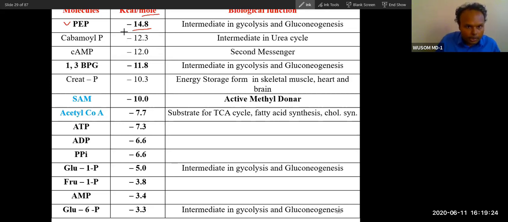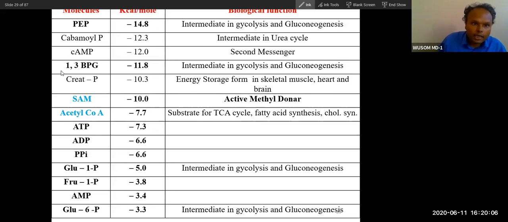Now you can compare this amount of energy with ATP. For ATP, about half of the energy is released when one phosphate bond is hydrolyzed. That is why from this phosphoenol pyruvate, it is very easy to form ATP, to synthesize it by substrate level phosphorylation. When one ATP is synthesized, about 50% of the energy is released into the environment, so only 50% of the energy is utilized from breaking this bond.